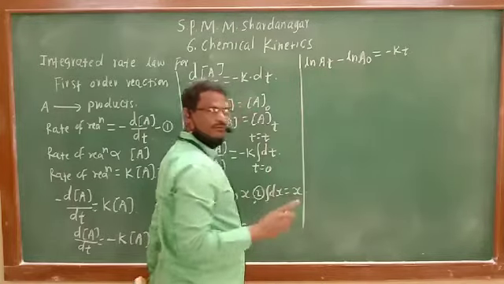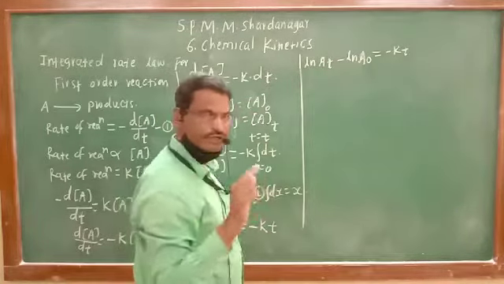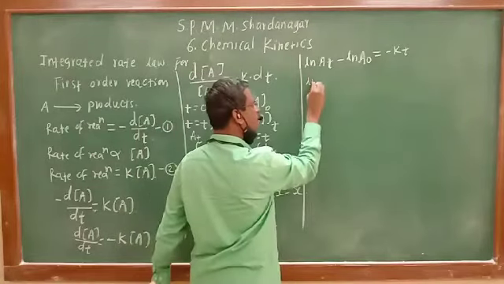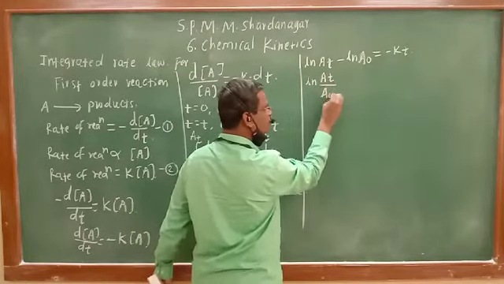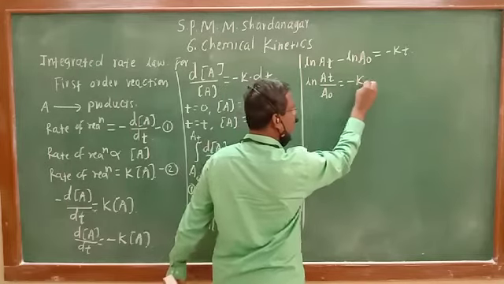Subtraction of logs is the division of logs. So ln At upon A0 will be equal to minus kt.